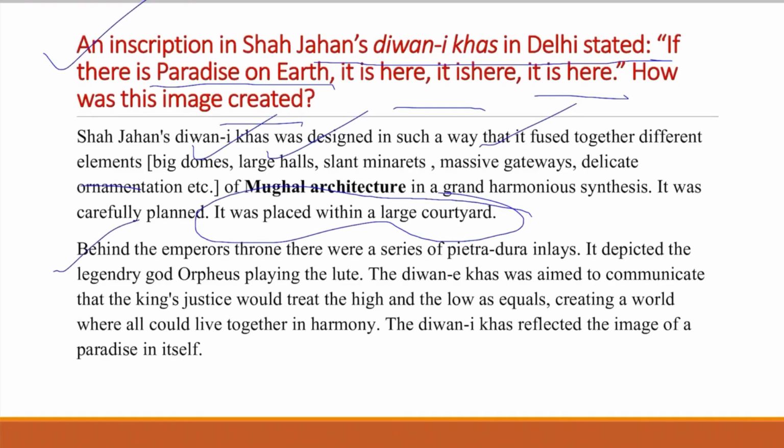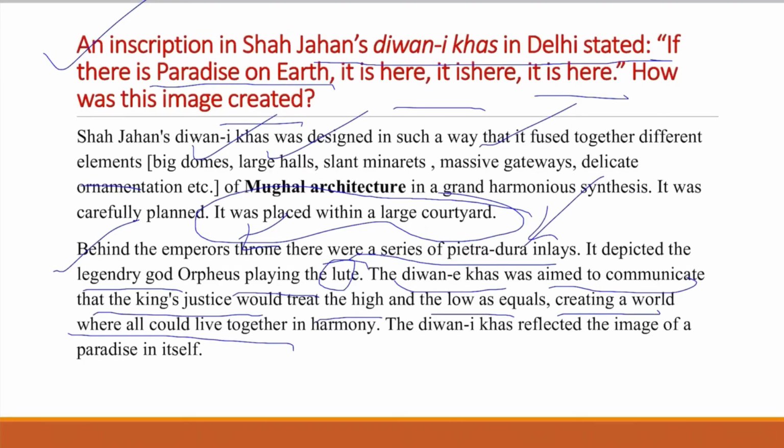Behind the emperor's throne, Shah Jahan's throne, we have seen that there was a series of pietre dura inlays. This is a beautiful pattern that we have learned. It depicted the legendary god Orpheus playing the lute or musical instrument. The Diwan Khas was aimed to communicate that the king's justice would treat the high and the low as equals, creating a world where all could live together in harmony. So the Diwan Khas reflected the image of a paradise in itself.